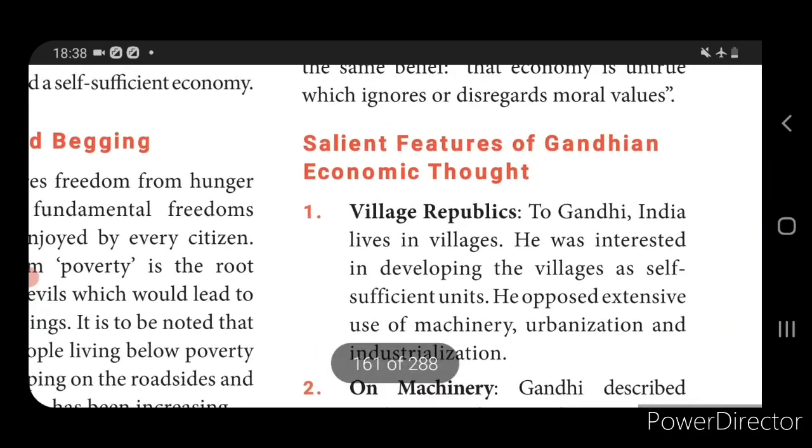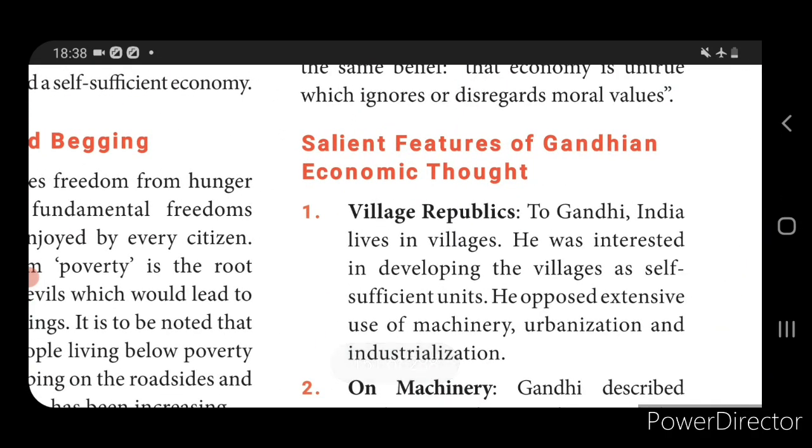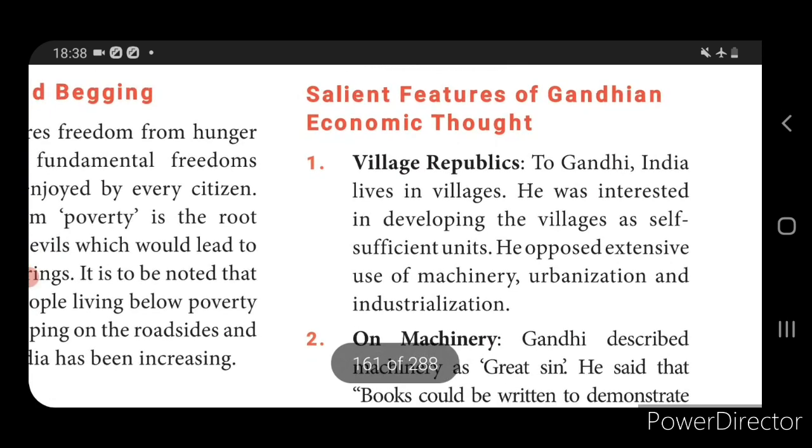So according to Gandhiji, village republic. So Gandhiji gives more importance to the village. So India lives in its villages. So he was interested in developing village industries and self-sufficient units in the village. And he opposed machinery, industrialization and urbanization.